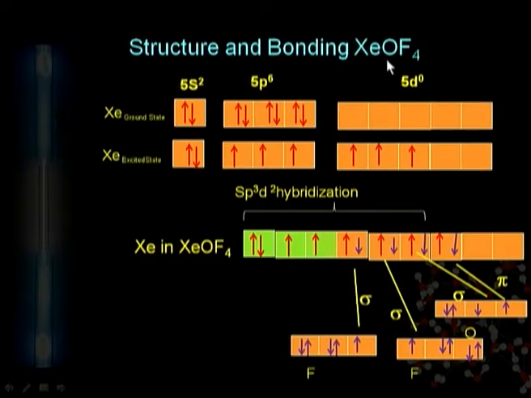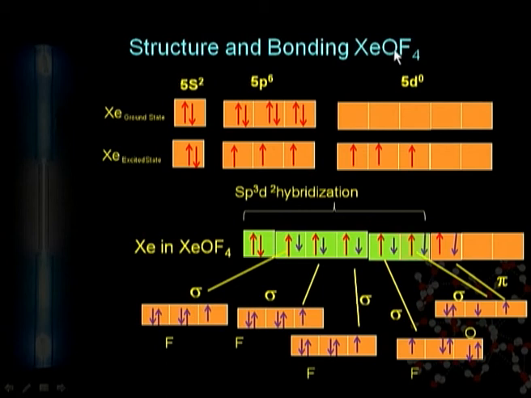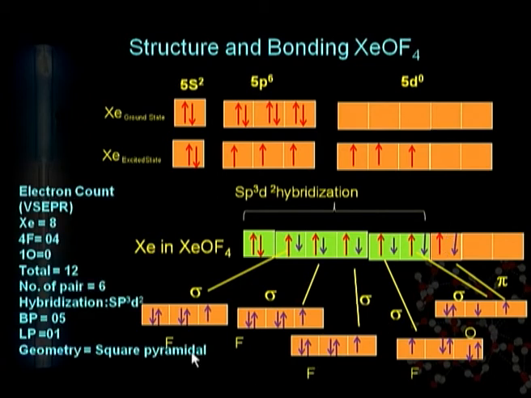Again, we can discuss the structure and bonding in xenon oxide tetrafluoride. You know, there is only 1 pi bond required for the 1 oxygen atom. It means that the unhybridized orbital should be only 1 in that compound, and hence the structure of the molecule can again be understood with the help of VSEPR theory. The total number of electron pairs in that compound is 6, but there are only 5 bond pairs and 1 lone pair. Such a compound gives the square pyramidal type structure.